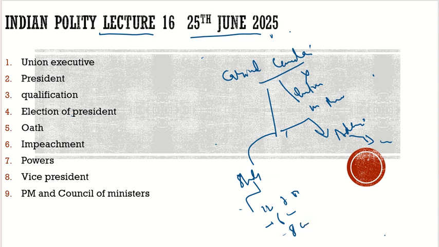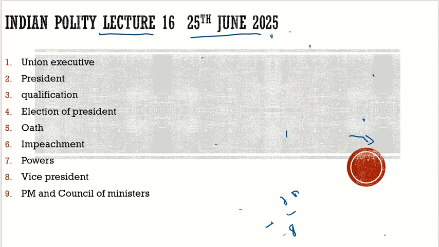Now here, what is there for UPSC aspirants? What do you need to know about the cabinet committees? There are 2 to 3 things you need to know. First, the name of the committee; remember the name. Second, who is the chairperson. And third, what is the function. These three things you need to know about these cabinet committees. Let's try to find out what the various cabinet committees are and what their roles and functions are.